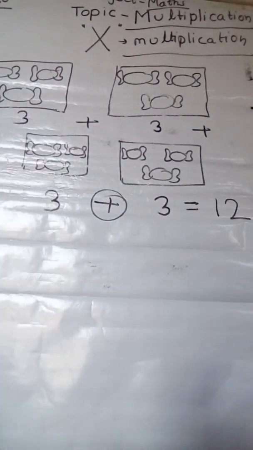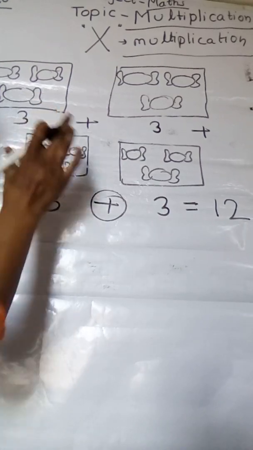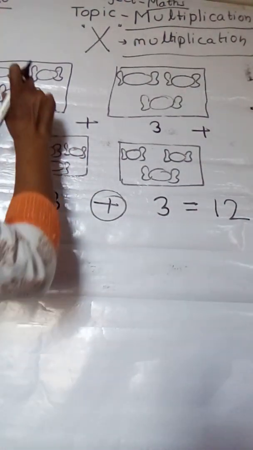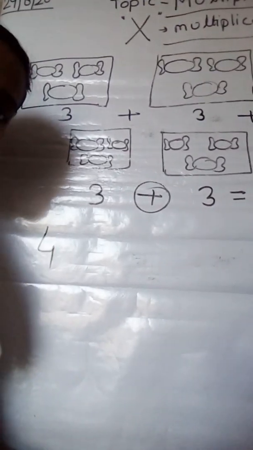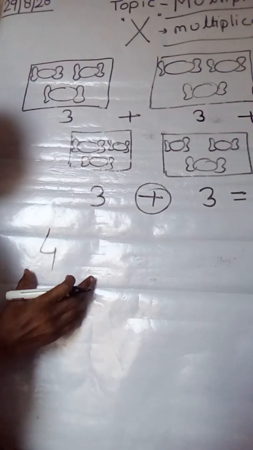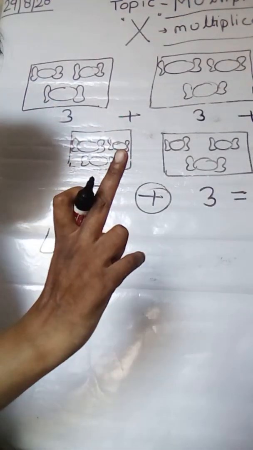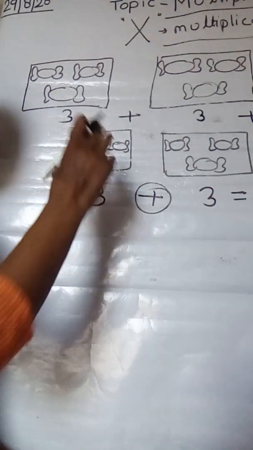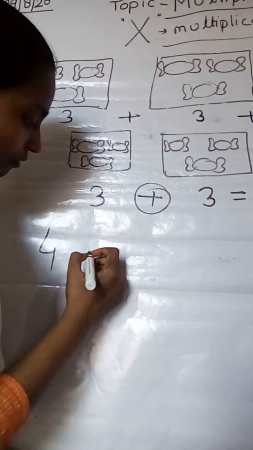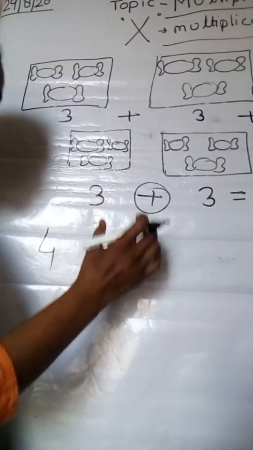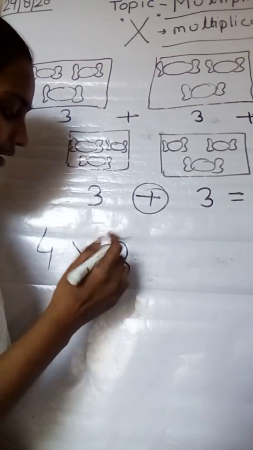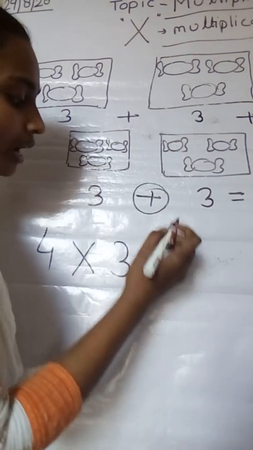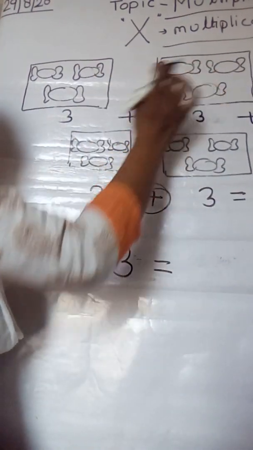Now children, I am not taking so many boxes, I am just taking only this smaller one. First of all tell me, how many boxes are there? 1, 2, 3, 4, 4 boxes, right children? Only 4 boxes. How many toffees in one box? 1, 2, 3 toffees in one box, so 3 toffees. Okay children, if we put this sign, it means that we have to multiply. Multiply means how many groups.